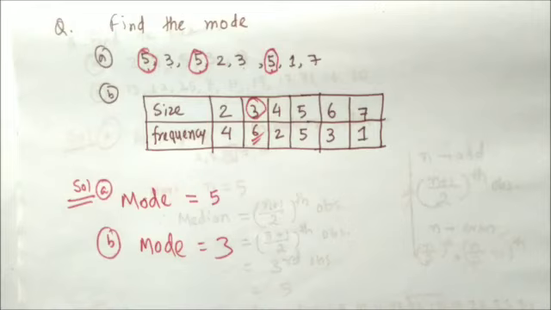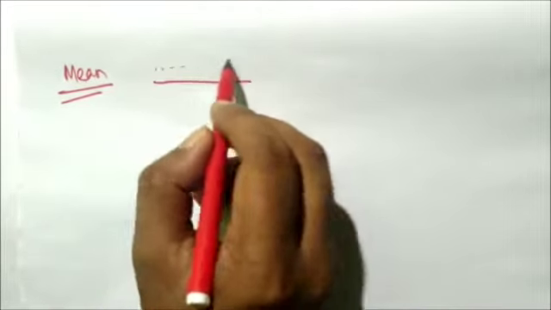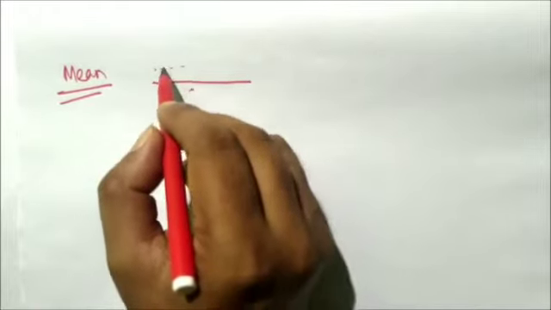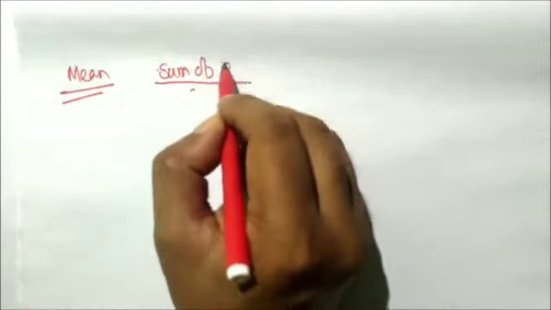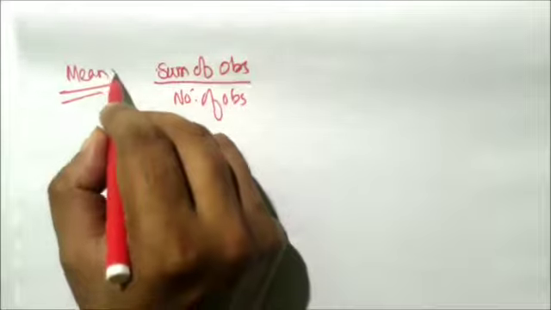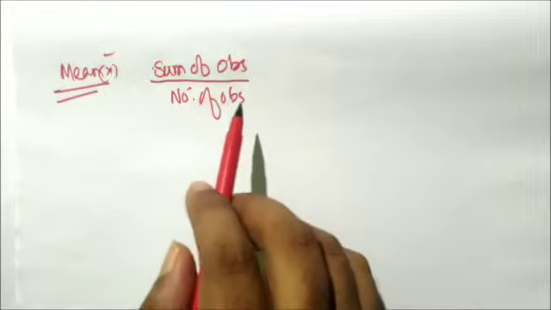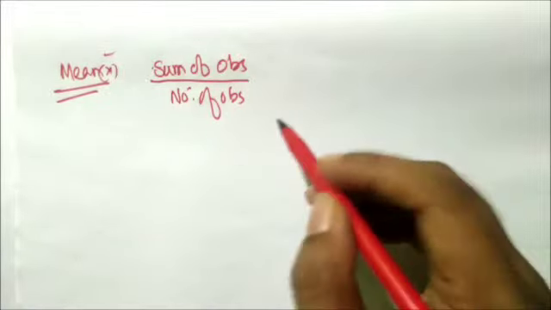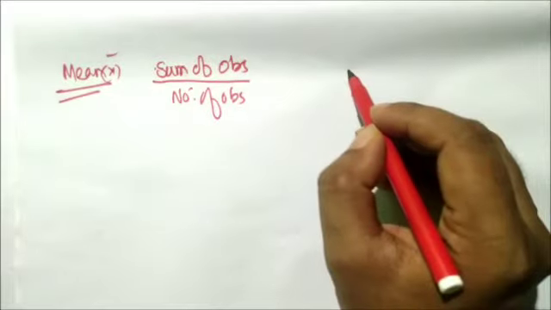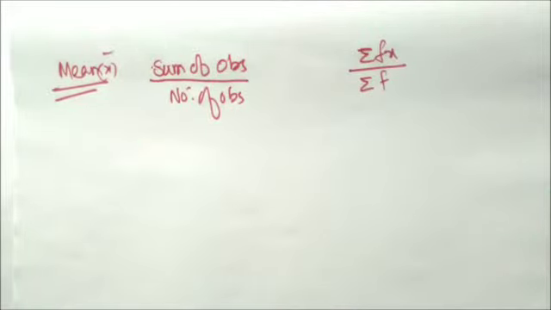Okay, so these 3 things: mean, median, mode. I would like to summarize. The mean means what? Average. First you find out the sum of all the data and you divide it by the number of observations. That way we can find out the mean of a data: sum of observations divided by number of observations. Secondly, if you have a table, then in that case you need to follow this one: summation of fx divided by summation of f.